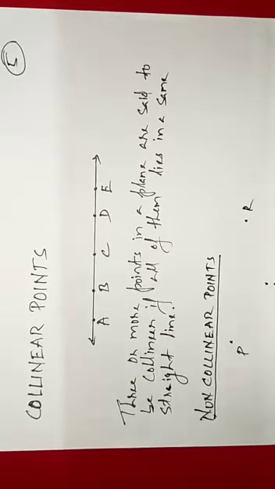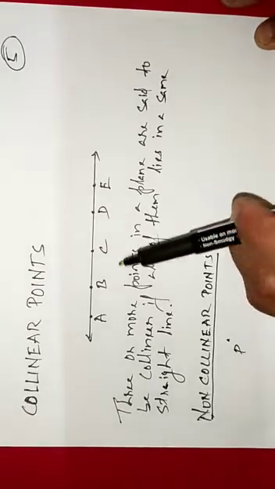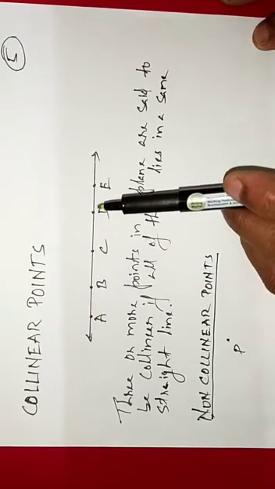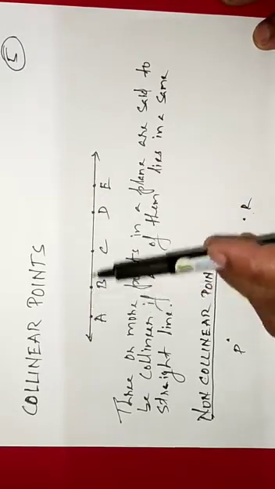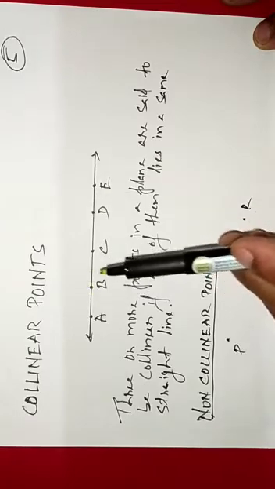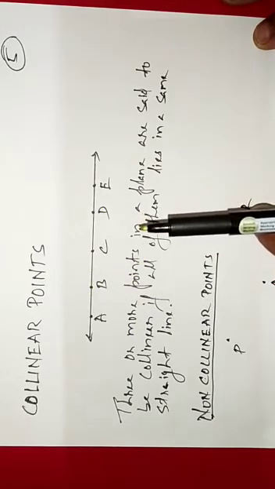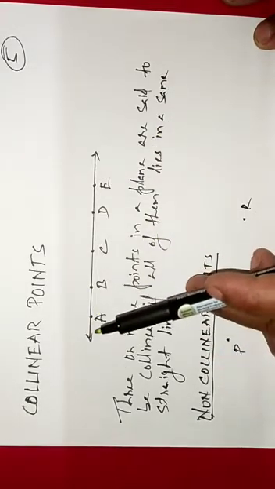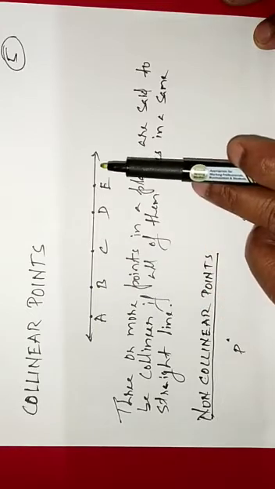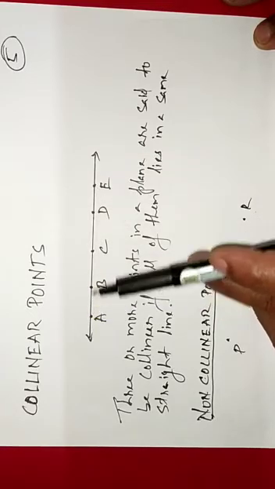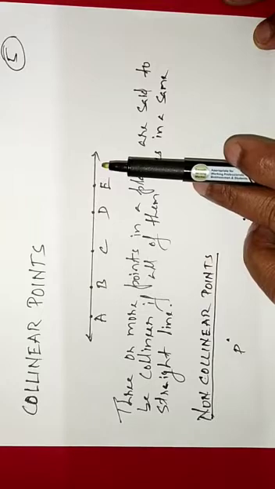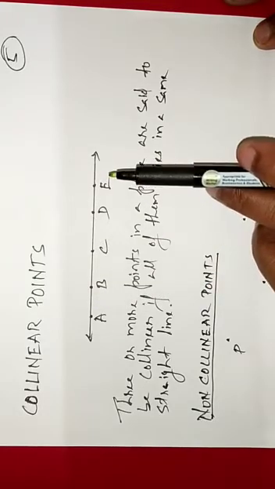Next comes collinear points. What are collinear points? Here in this diagram you can see many points, point A, point B, point C, point D, point E, all of them lie on the same line. If three or more points in a plane all lie on the same straight line, they are said to be collinear. So these points are said to be collinear points.